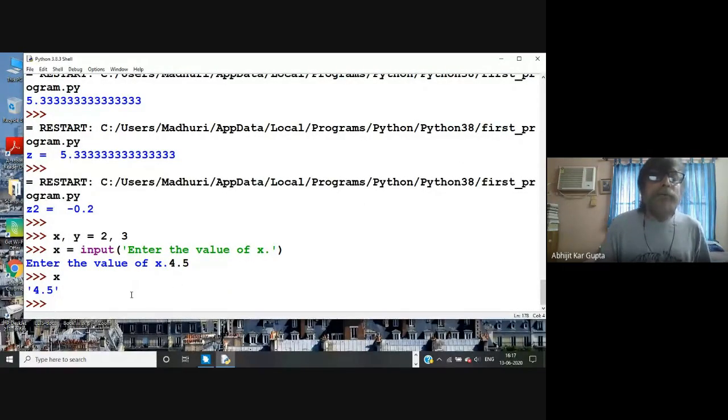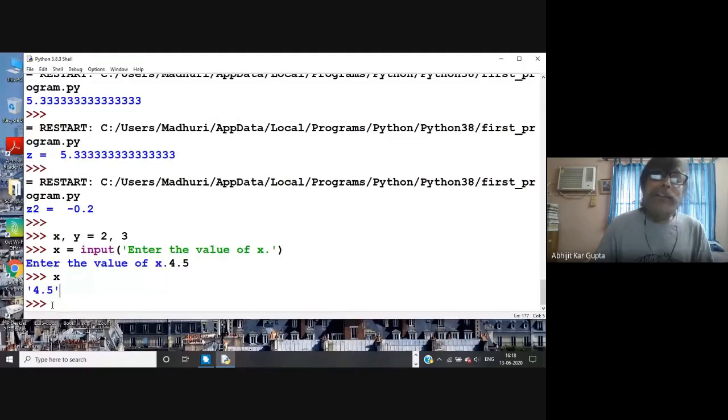But notice one thing: you can suspect that this is something else. This is surrounded by quotes, because this is in Python 3. In Python 2, I'll tell you, it is a number, just a pure number. But here it is a string. Why it is a string, I'll tell you later.